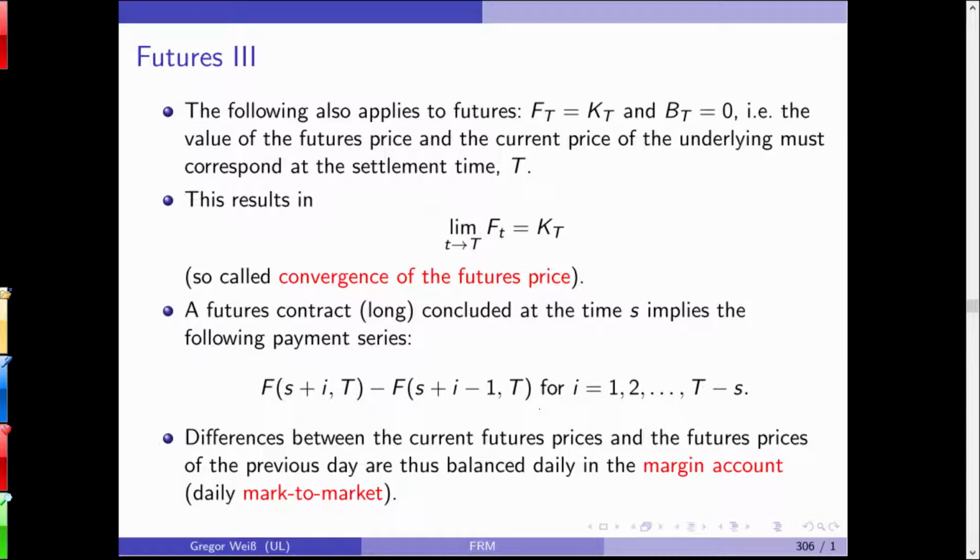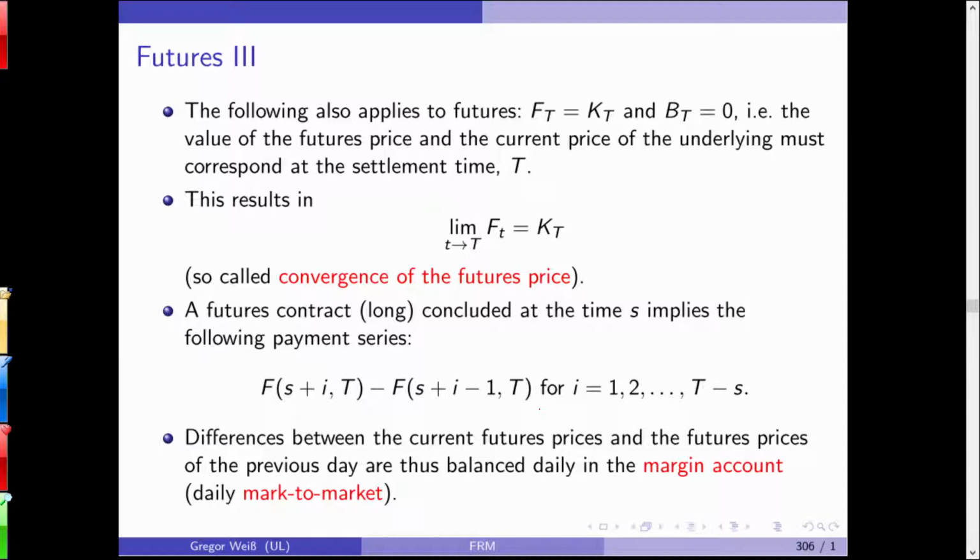So spot price should be equal to future price. Then, of course, the basis is 0 by definition, and we can see that the futures price should converge to the spot price as the maturity of the contract reaches 0.